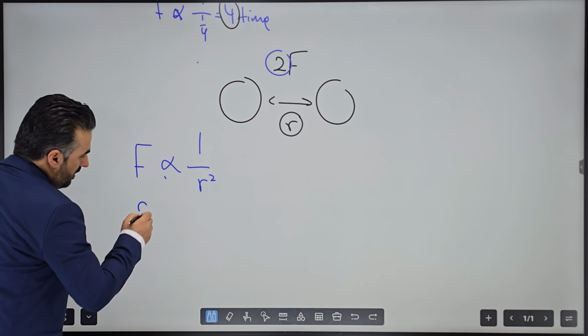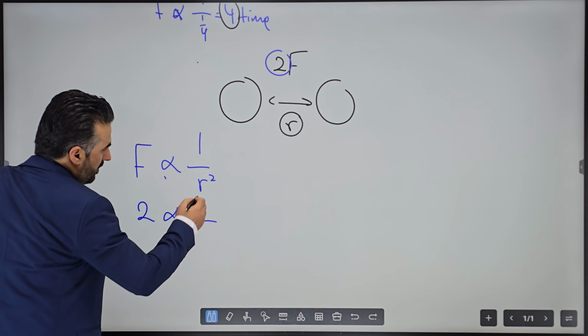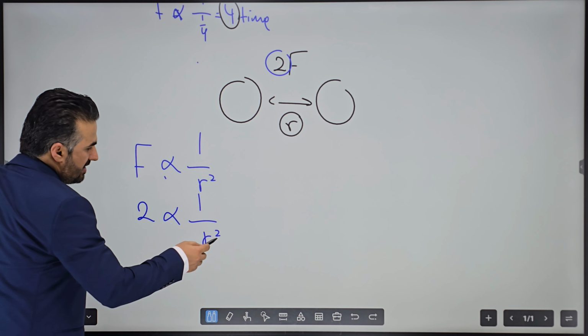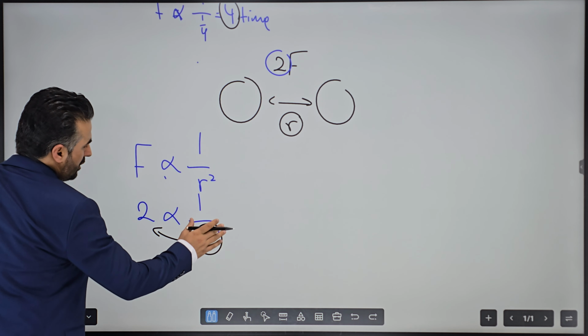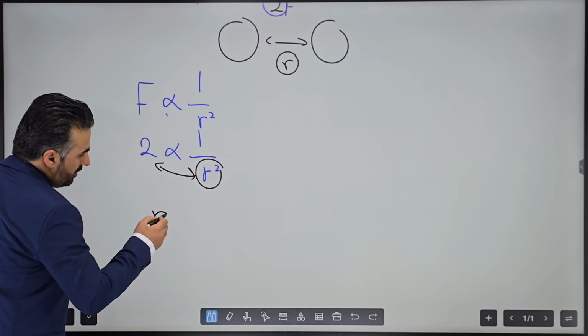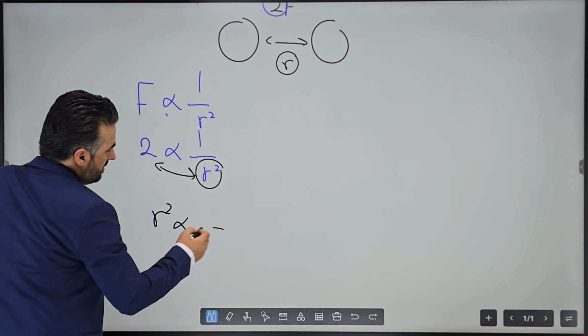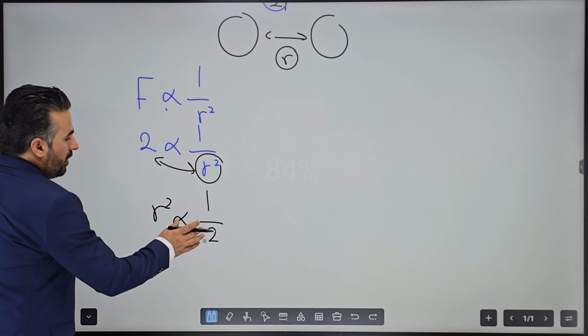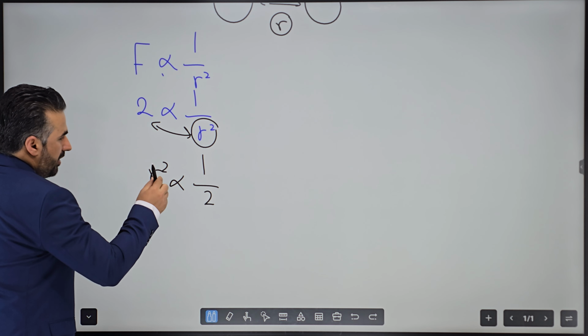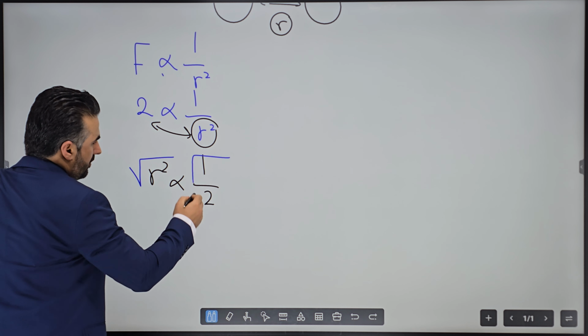The question says the force is doubled, so we can say 2 is directly proportional to 1 over r squared. Using cross multiplication, r squared is proportional to 1 over 2. But we want r, not r squared, so you can take the square root of both sides.